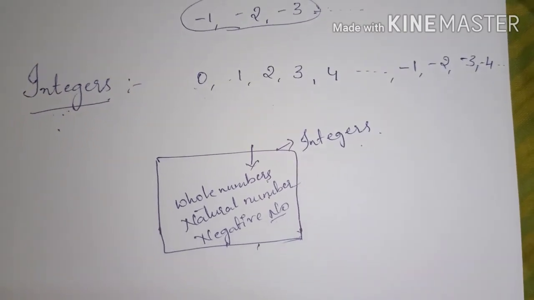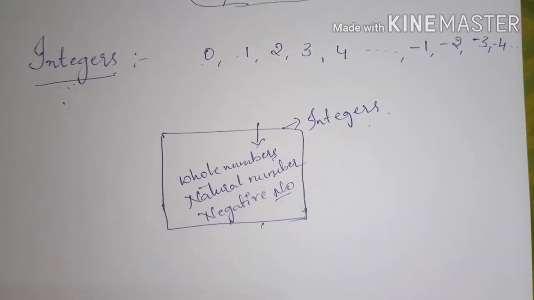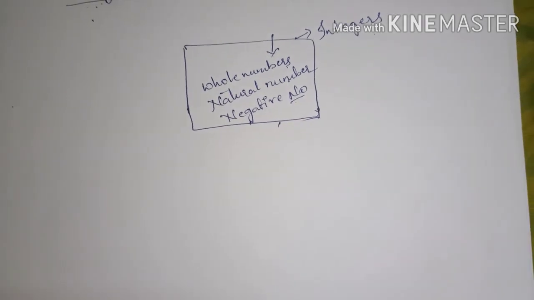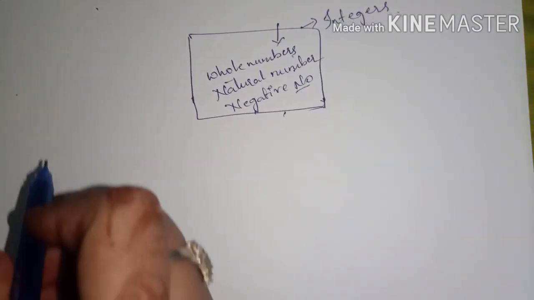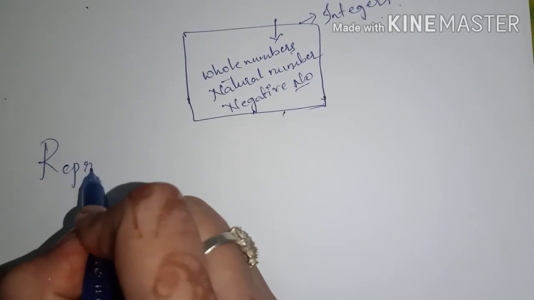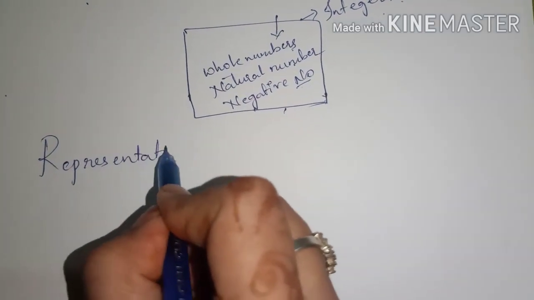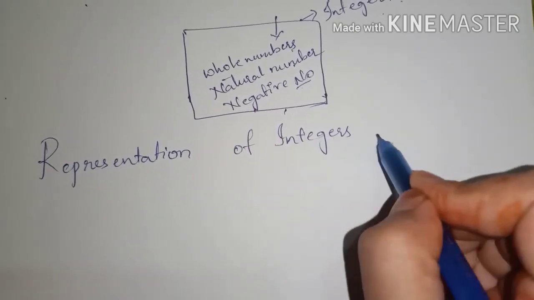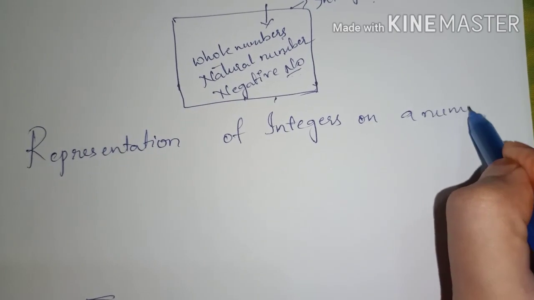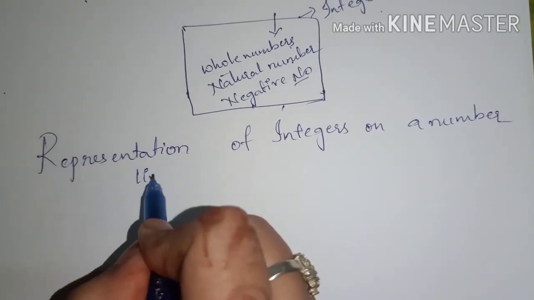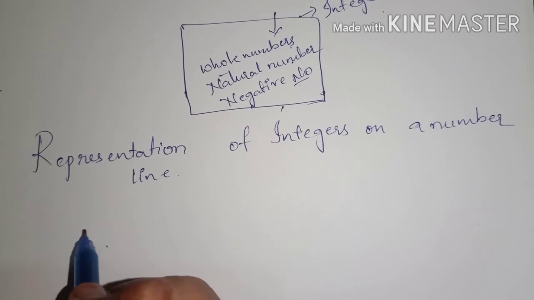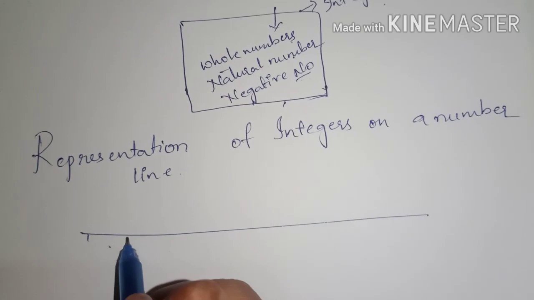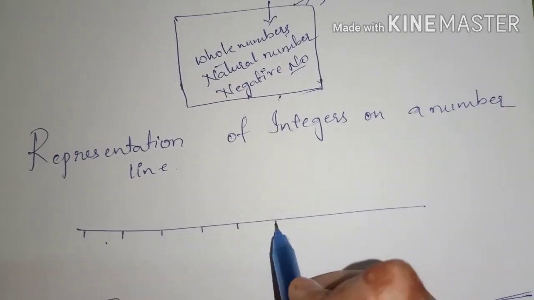So the next topic we have to study here is representation of integers on a number line. You're familiar with the number line, right? So how to represent this? Draw a line and mark some points at equal distance.